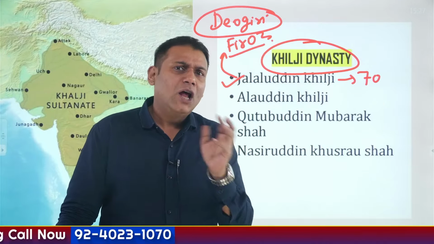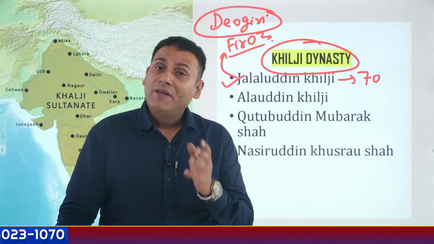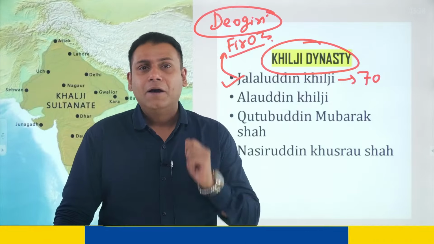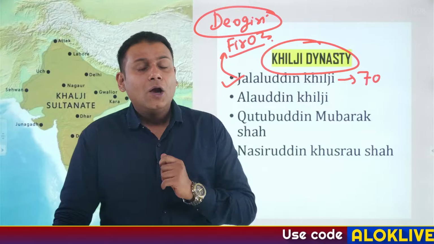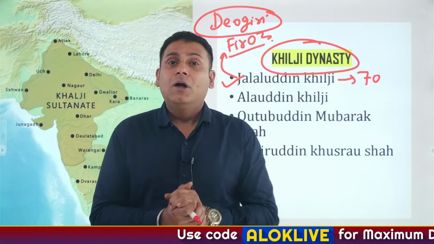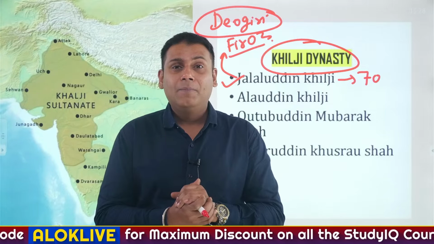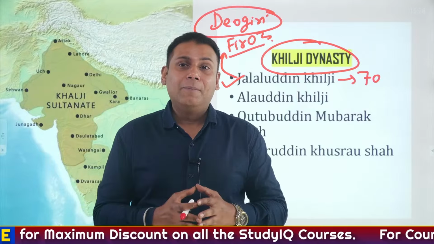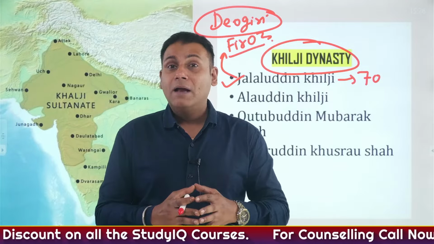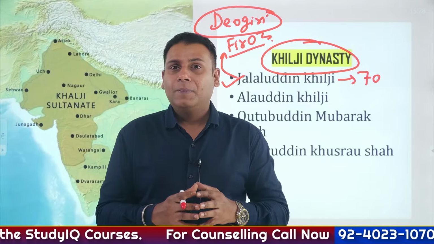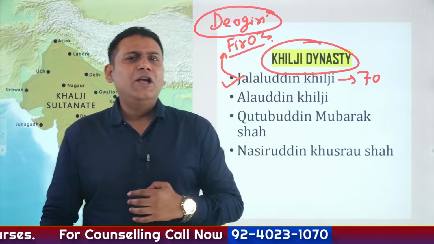On one hand, Jalaluddin Khilji was happy. On the other hand, he was a bit annoyed or angry. Specifically, why was he happy? Because nobody could conquer the region of Daulatabad. Nobody could plunder the region of Daulatabad. But his son-in-law did the same. He conquered the region of Daulatabad and he plundered that region. Correct? On the other hand, he was annoyed.